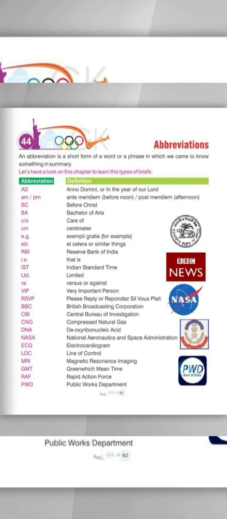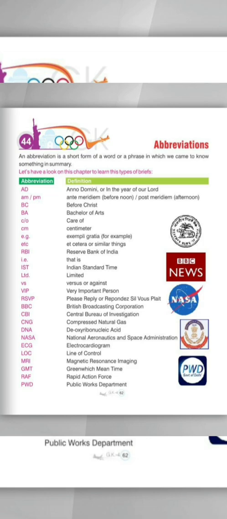So in this book, two sections are given. In one section, all the abbreviations, meaning short forms, are given, and in the next section, all the meanings of the abbreviations are given. So first one is AD. AD means Anno Domini, or in the year of our Lord. Next one is AM or PM. AM and PM are the most common words that we use in our daily life. It means ante meridiem, before noon, or post meridiem, meaning afternoon.